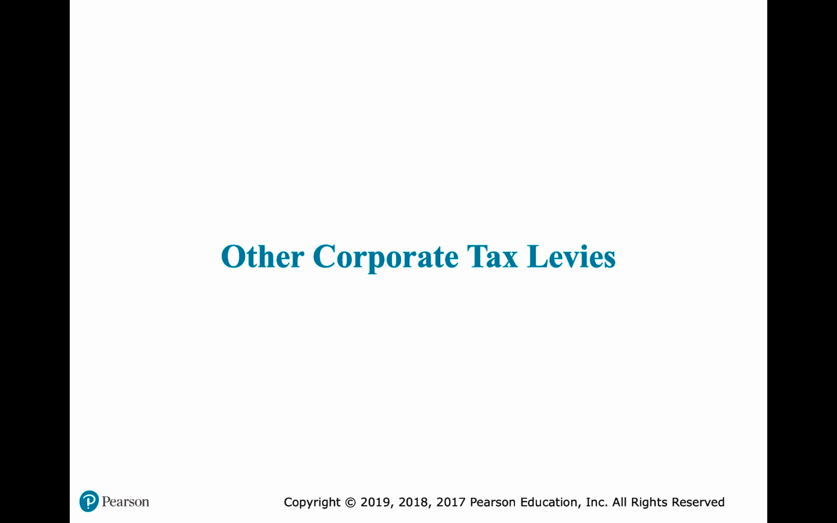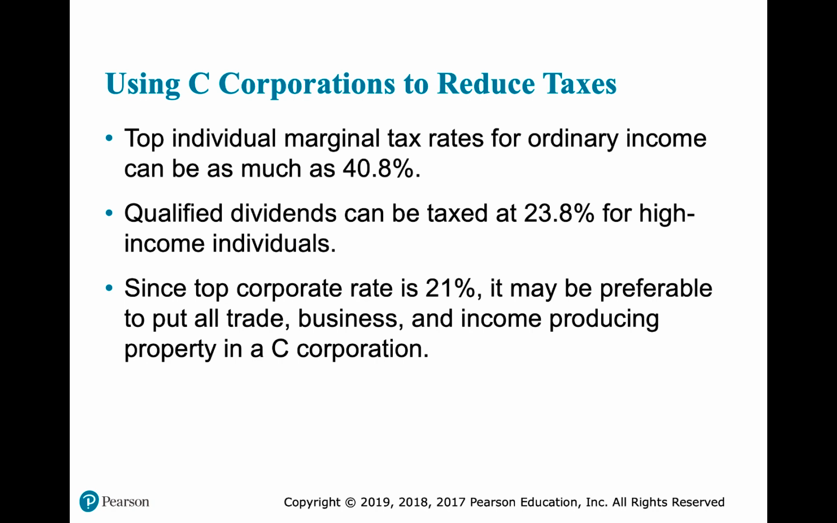In this section, we're going to cover other corporate tax levies. The C corporation can be used to reduce taxes even though there's the double taxation problem. It still might be beneficial for high earning individuals with high marginal tax rates to facilitate income through a corporation. This is because top individual marginal tax rates for ordinary income can be 40.8%.